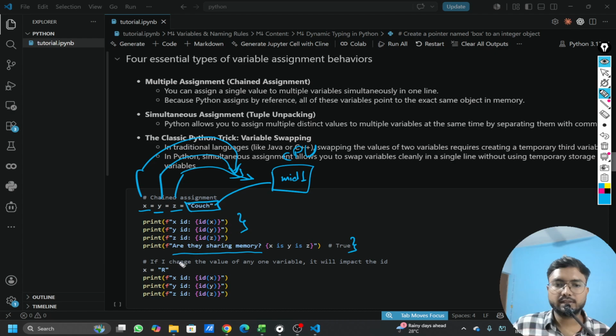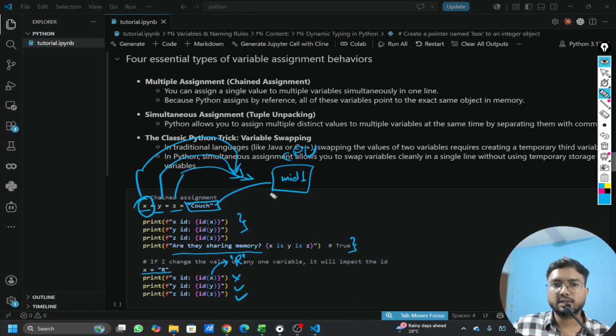Now, if we try to change the value of any one of the variables, for example x, we change it to a different value. So the ID of this will be different and the others will stay the same, because we have changed it to a different object or different value altogether, right?